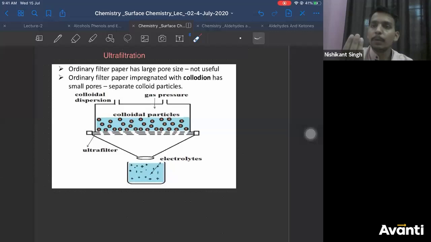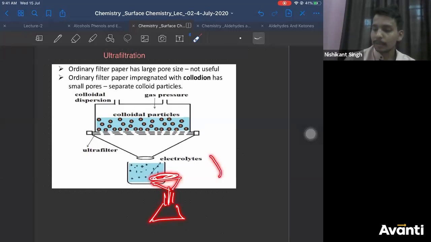So all the impurities are left on the filter paper and pure solution is obtained in the conical flask. This is how you do it, right? You take a conical flask, put a funnel in it, put a filter paper on it, then you pass your solution through it. Impurities are collected on filter paper and pure solution is obtained. This is the general process of